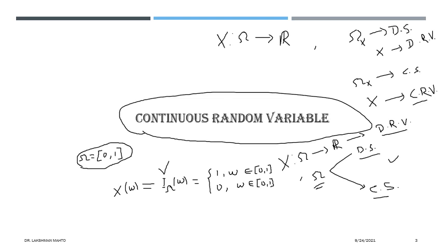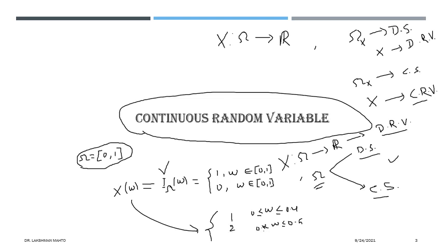Others also, we can define in this way. Another discrete random variable we can define over a continuous sample space in this way. Suppose you are taking omega between 0 to 0.4, it is taking one. Between greater than 0.4 to 0.5, it may take another value, call it 2 or something like that, anything it may be.